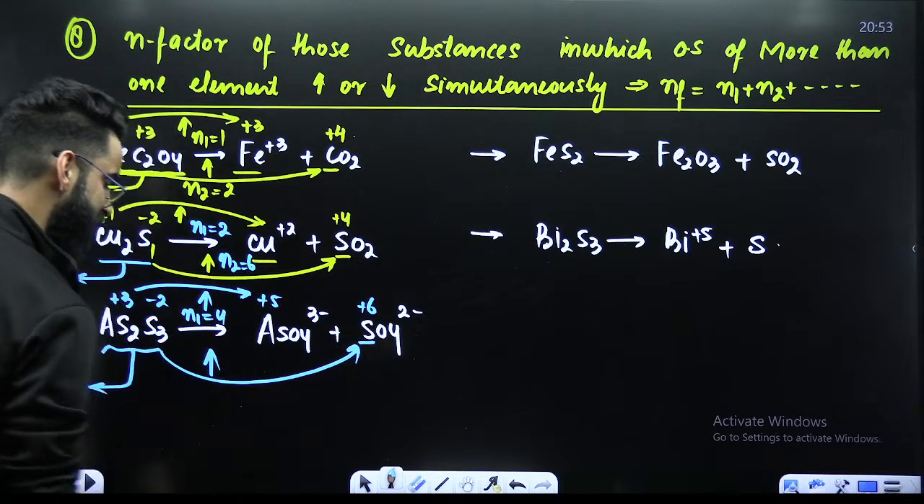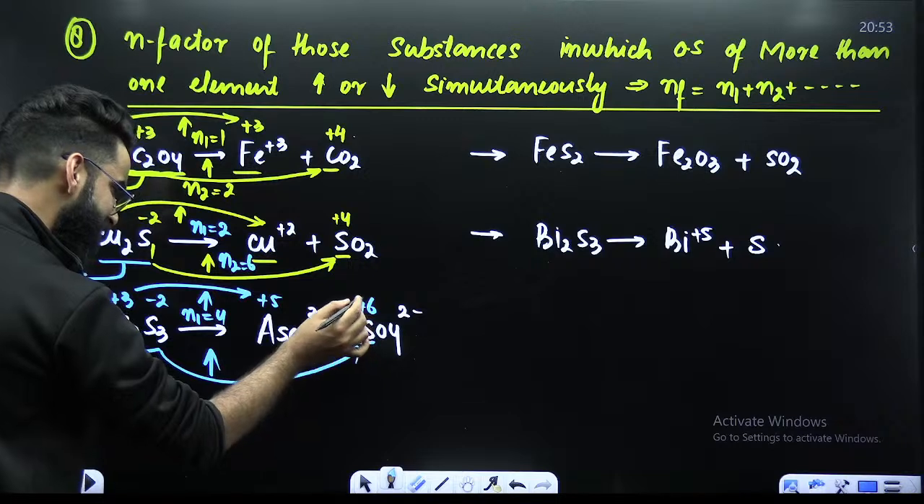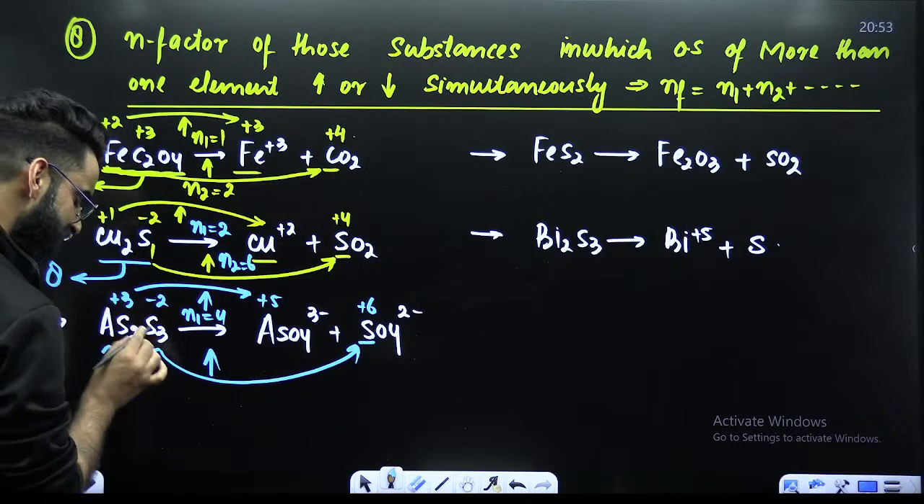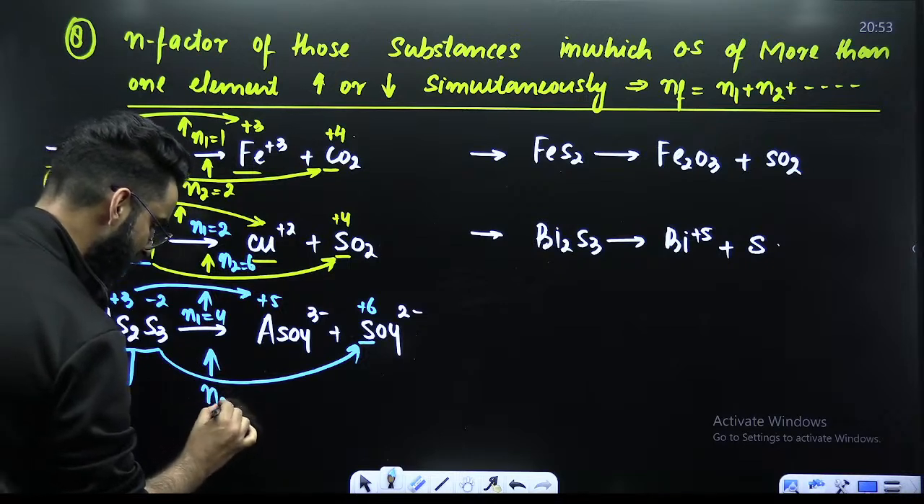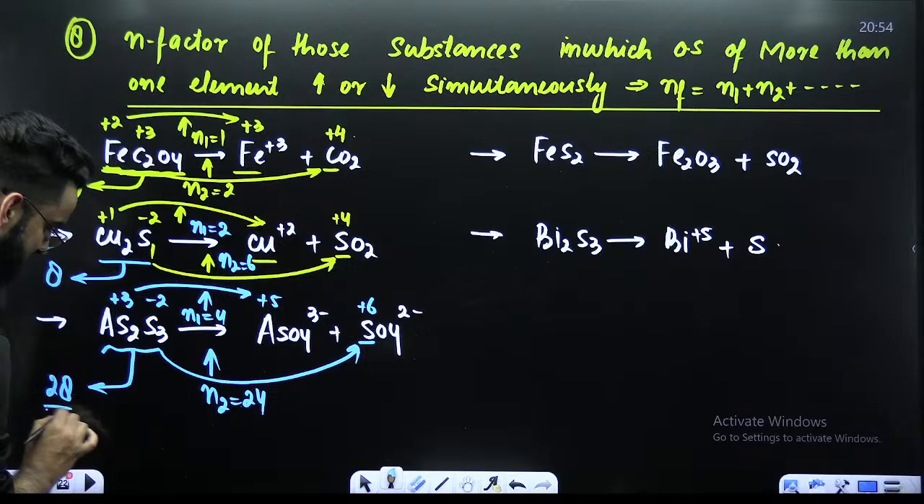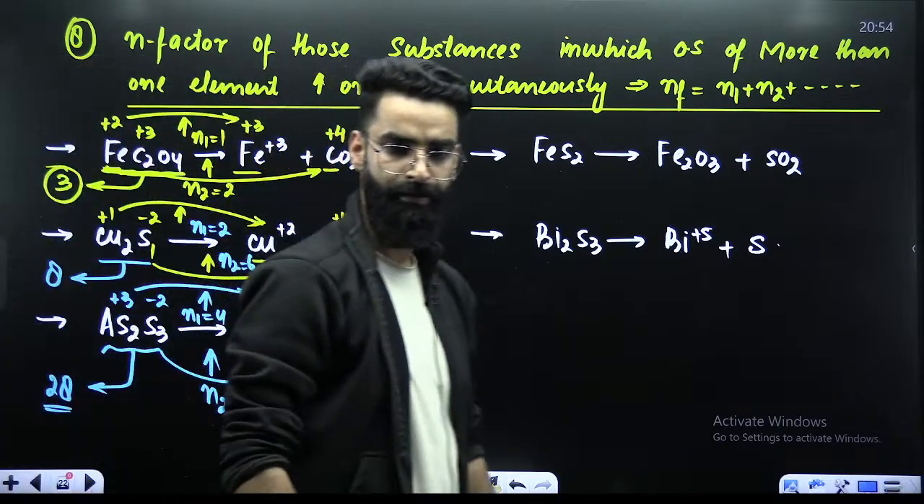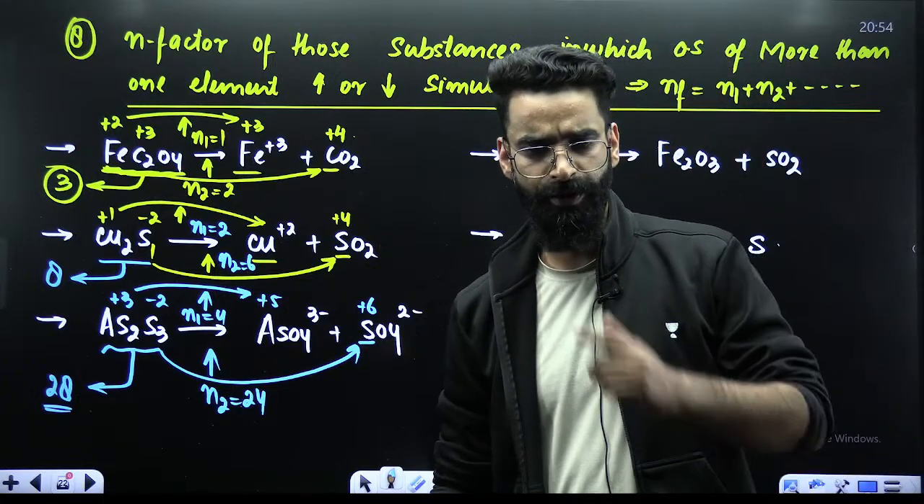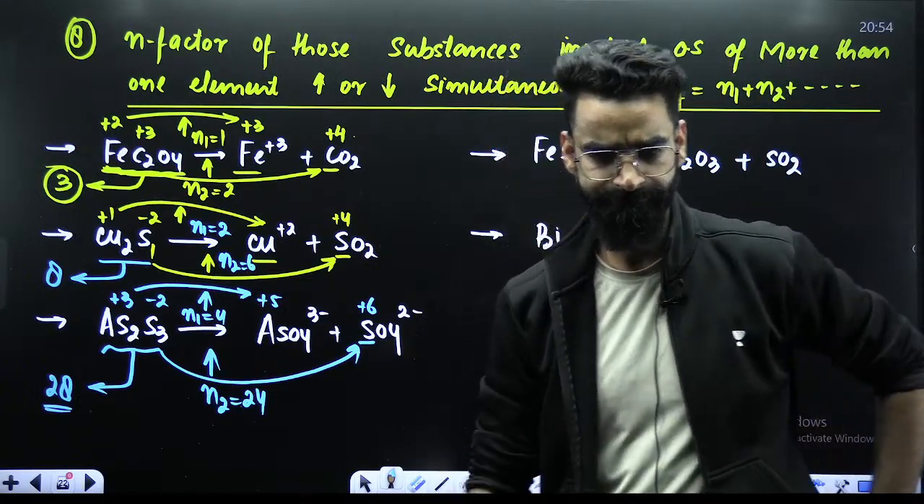-2 to +6, calculate the change. Final 6 minus initial -2, so 6 minus -2 is 8. 8 is the change for 1, but I have 3. So 8 3s are 24. So n1 plus n2, 24 plus 4 makes it 28. So this is its n factor. I hope you are getting all these things.